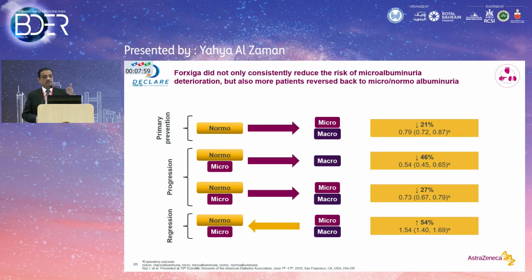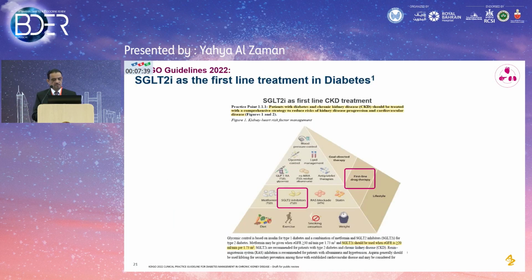So you can do a lot throughout the continuum of the diabetic kidney disease patient, just early from the beginning, from the normal albumin till the late, once the patient develops macroalbuminuria, you can even cause 54% regression, which is great for this patient.